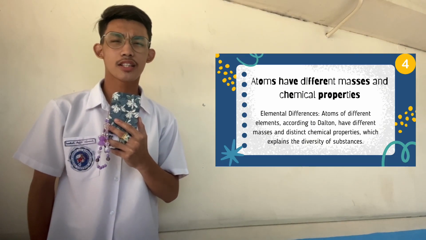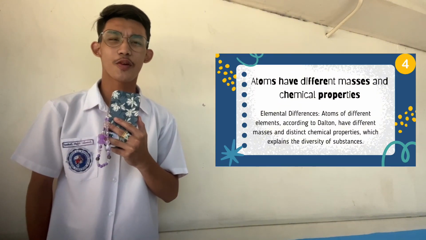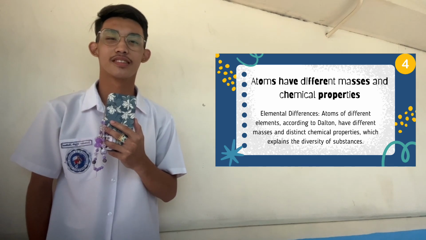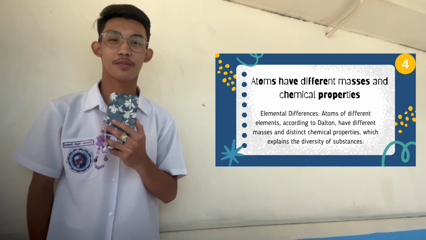Chemical reaction: John Dalton stated that compounds are formed by atoms of different elements combined in fixed ratios, and that atoms are neither created nor destroyed during chemical reactions, reflecting the law of conservation of mass.